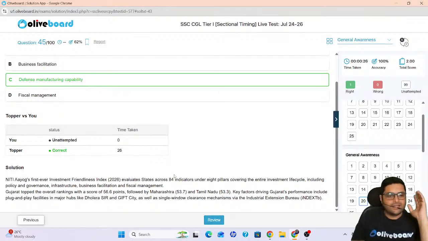84 indicators are there. The top state was Gujarat because of its GIFT City and all. Second was Maharashtra. Third was Tamil Nadu. So how will you remember these states? Again, a mnemonic trick. GMT for the Investment Friendliness Index. The top performers are GMT: Gujarat, Maharashtra, Tamil Nadu. Okay. Are we going good?